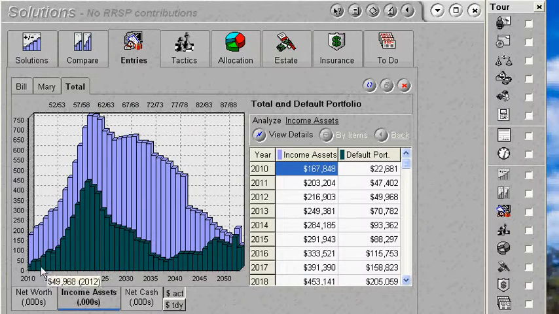And if they stop doing RRSPs and just contribute to the non-registered accounts, at about age 60, when Bill's about to retire, he'll have about $440,000 in non-registered accounts, and in total they'll have about $761,000. So let's see what would happen if, instead of investing in the non-registered accounts, they decide to continue to invest in their RRSPs.